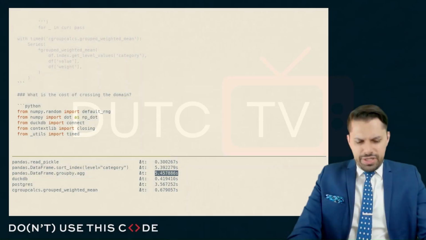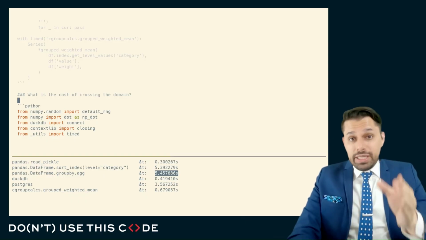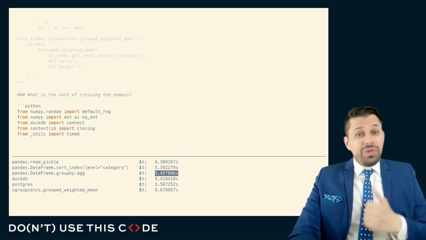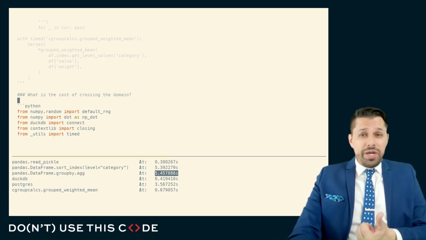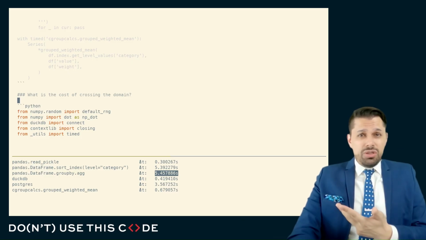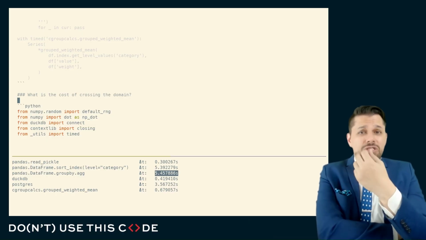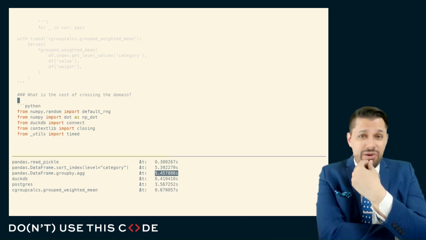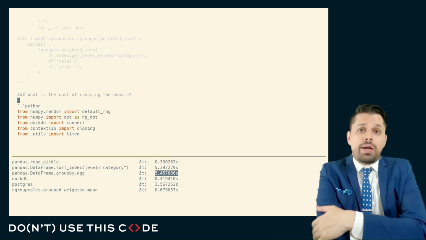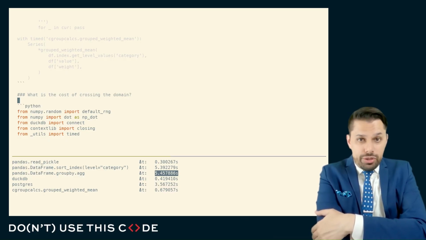So an important thing for us to think about when we look at these tools is not how fast can you do a simple operation, because honest to goodness, if I were the authors of a tool like DuckDB, I would look at problems like group-weighted summary statistics or simple group by with statistical operations, and I would try to make those as fast as possible. I would specialize to those because I know that they are very, very common things that will come up in people's benchmarks and very common things that people do in their actual work. And as a consequence, I would hone my tool to be very, very good at those.